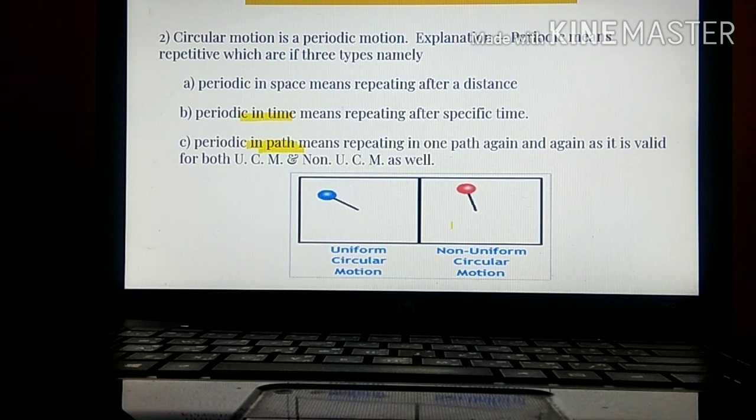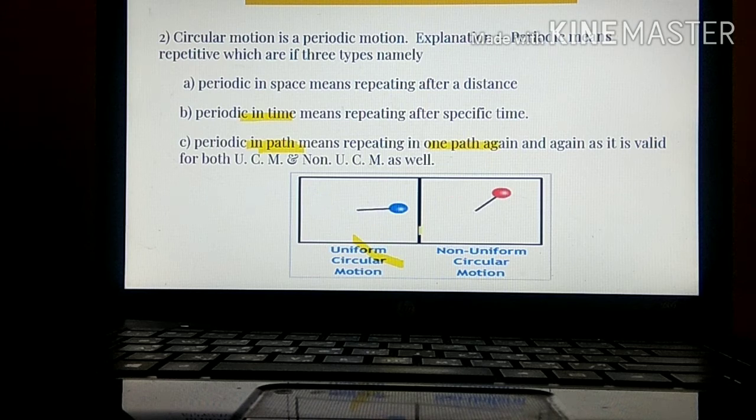But what is constant in both of them? They are repeating themselves after each and every path. Path is repeated again and again. Time is not repeated, and distance is also not repeated, but path is repeated. This particle comes to this point only, and this particle also moves to the extreme point. Time and distance are not the same, but what is the same? Path is the same.